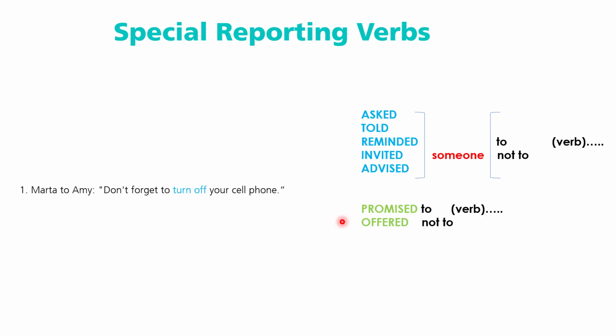If you look and pay attention here, don't forget is like a reminder. So we can say, in this case, Marta reminded Amy to turn off her cell phone. So here is the special reported form. Marta reminded Amy to turn off her cell phone. In this case, I didn't repeat don't forget because it's not necessary. It's very repetitive.